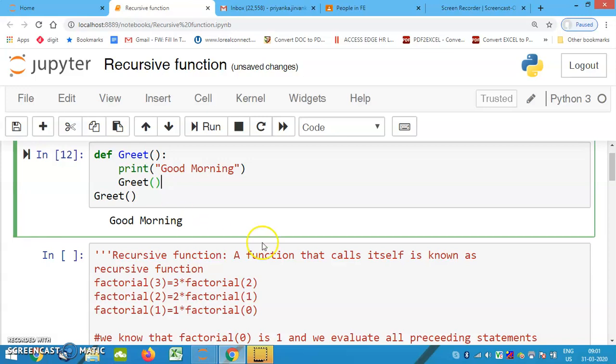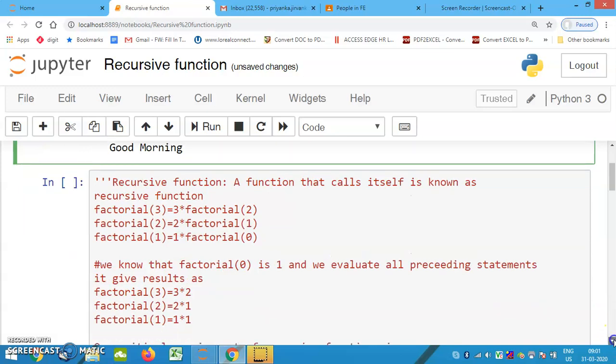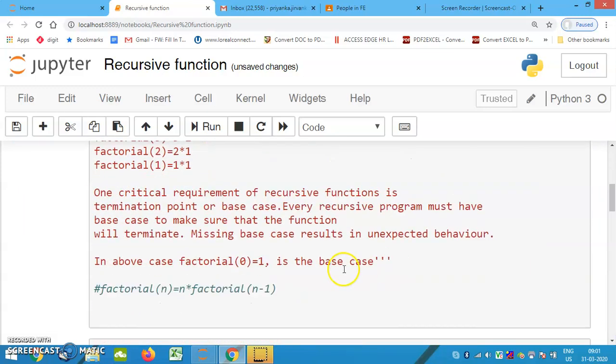Now listen. So what exactly is a recursive function? A function that calls itself is known as a recursive function. I have made one small change here. One critical requirement of a recursive function is a termination point, or a base case. Every recursive program must have a base case to make sure that the function will terminate.